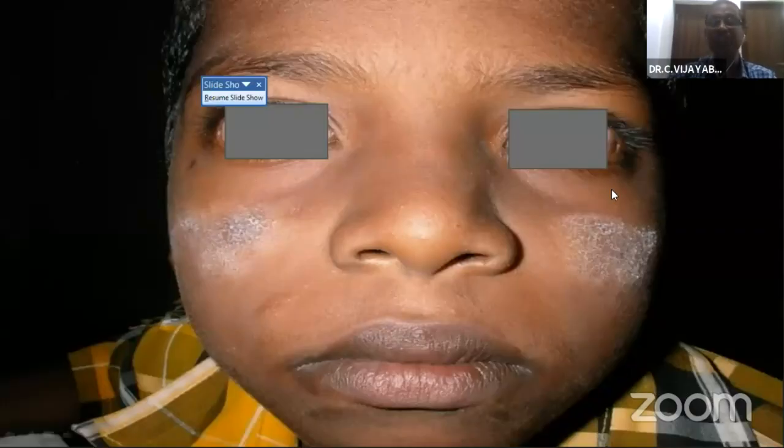And this is one condition which is different from the other condition. Here, this child has itching. Whenever the child goes into sunlight, they have itching, or there may be a slight burning sensation. And you can see that there is scaling. This is nothing but polymorphous light eruption. Here, the main problem will be either itching or photosensitivity, and it will be present in the sun-exposed areas. So they have scaling. This is one condition where hydrocortisone cream can be applied, or even desonide cream can be applied.